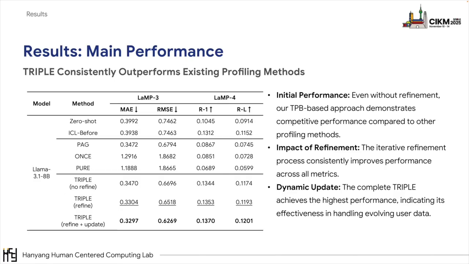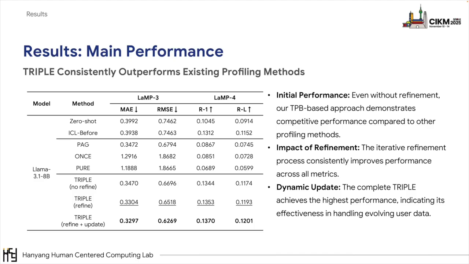Now, let's look at our main result. This table shows the results using Llama 8 billion. The performance of other models can be found in the paper. First, if you look at Triple, no refinement version, it shows that our initial TPB-based approach is already competitive with other profiling methods. Next, the Triple refined version shows that our iterative refinement process consistently improves performance across all models.